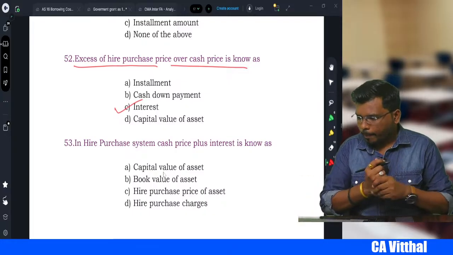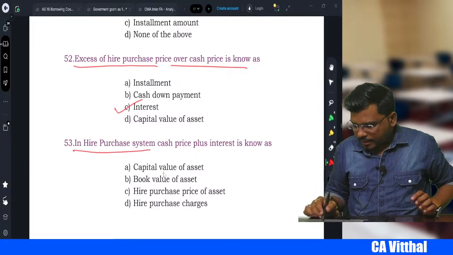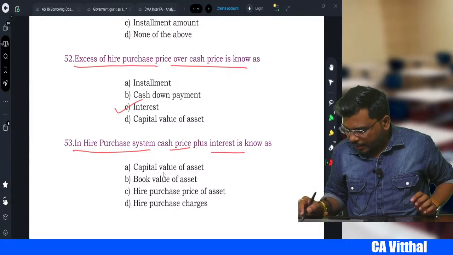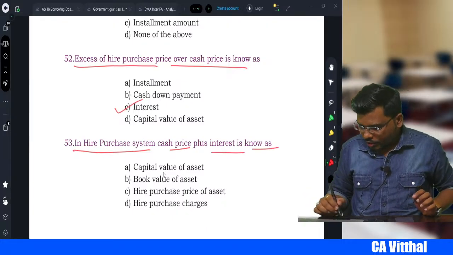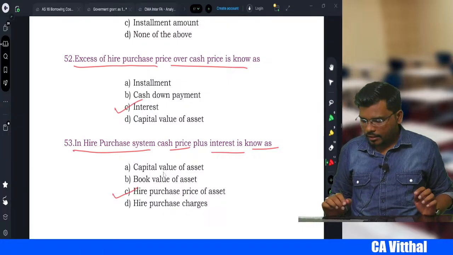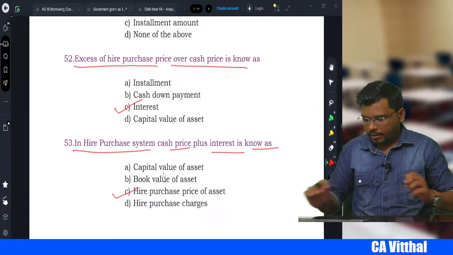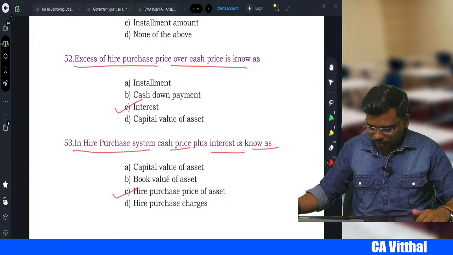Okay, next one, in hire purchase system, cash price plus interest is known as what? Hire purchase price of the asset. Yes, now it is correct, hire purchase price of the asset. Come to next one.